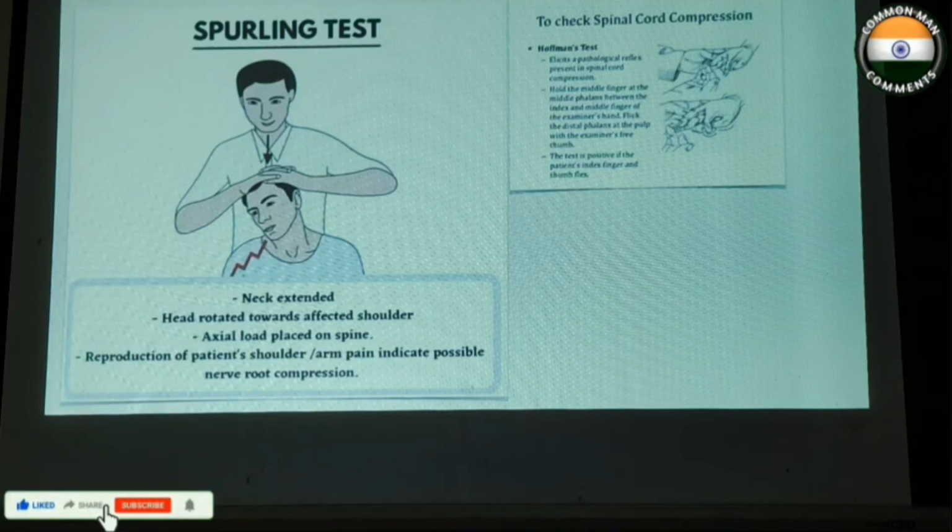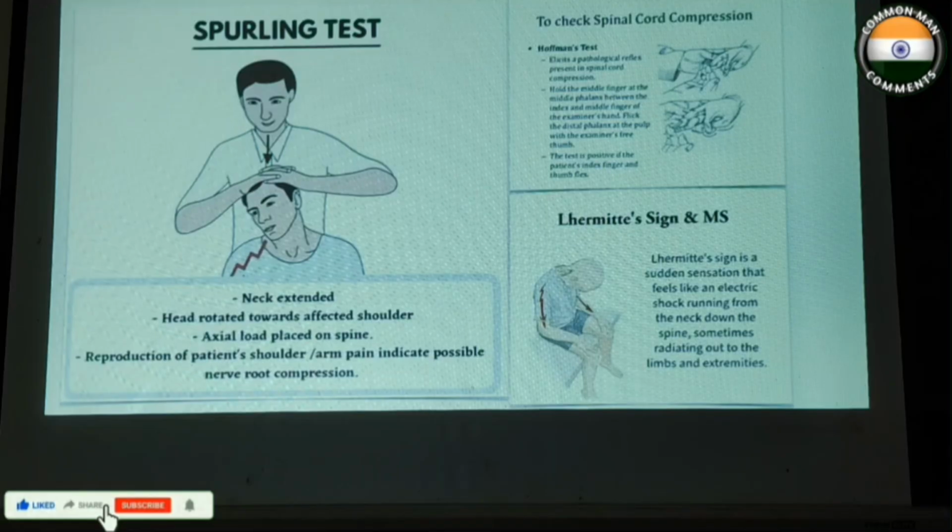On doing that, there will be flexion of the thumb and index finger. Followed by that, Lhermitte's sign. It is a sudden shock-like sensation when you make the patient bend forward from head to knees. On doing that, there will be stretching of the spinal cord, and anteriorly there will be compression. So sometimes, in case of severe disc prolapse, the patient will have radiating pain, a current shock-like sensation down the neck.